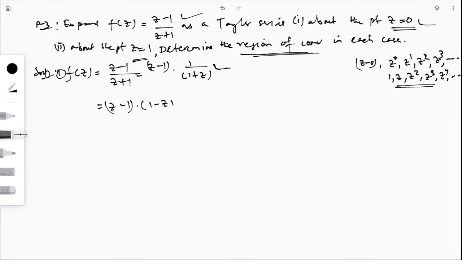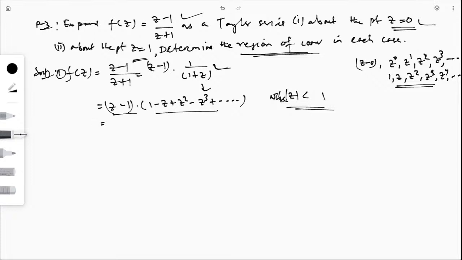This is 1 minus z plus z square minus z cube plus dot dot dot, where mod z is less than 1. This expansion is valid if mod z is less than 1, and this is the region of convergence you will get. So what is the expansion of this one?